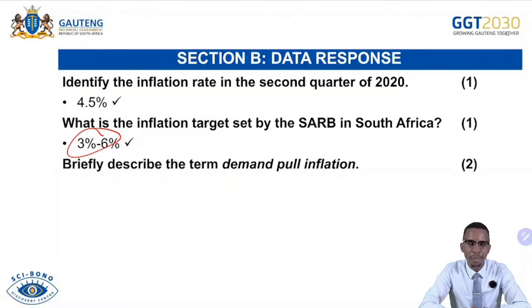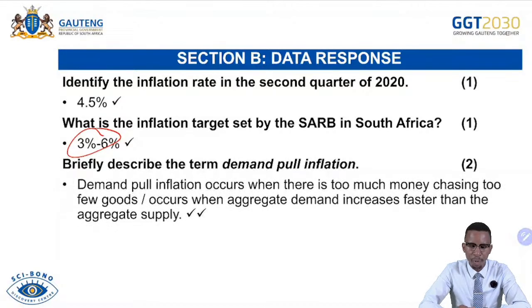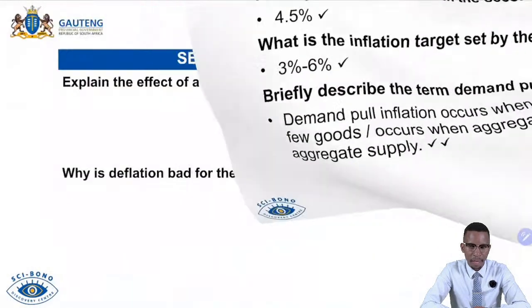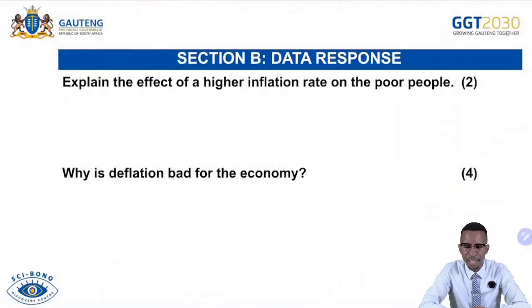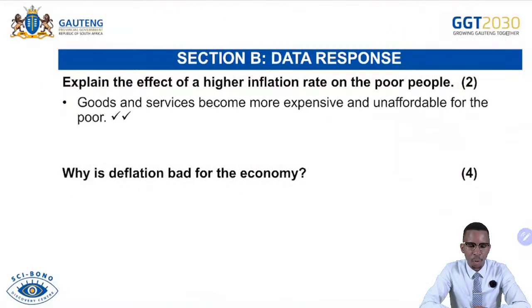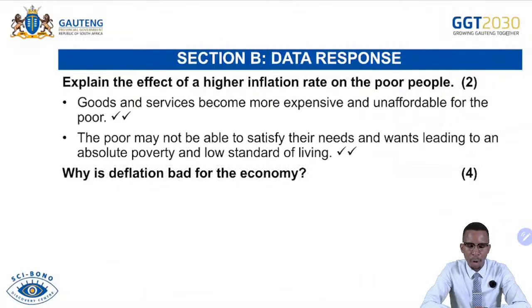Briefly describe the term demand pull inflation. Demand pull inflation occurs when there's too much money chasing too few goods. It occurs when aggregate demand increases faster than aggregate supply, pushing prices up. And then we continue. Explain the effect of a high inflation rate on poor people. Goods and services become more expensive and unaffordable for the poor, meaning people afford less. The poor may not be able to satisfy their needs and wants, leading to absolute poverty and low standards of living.